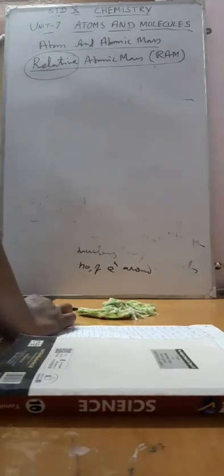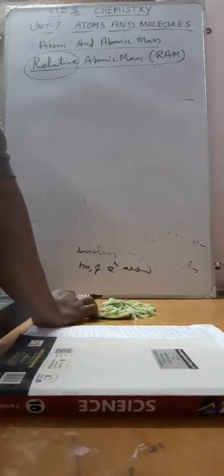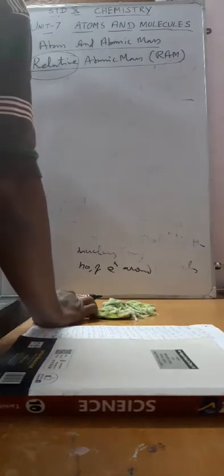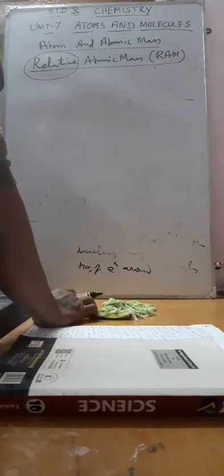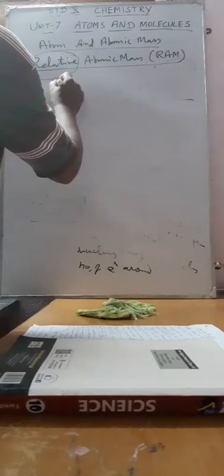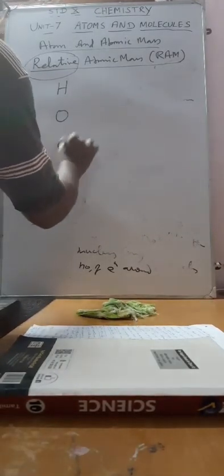quantity. We cannot measure simply by taking one atom of an element. We cannot say this is the mass. We are going to compare to the standard mass of an element. In those days, hydrogen was used. Initially, hydrogen was used as a standard element. Then oxygen was used after some time. Now we are using carbon.